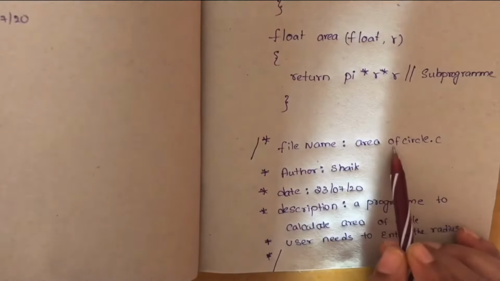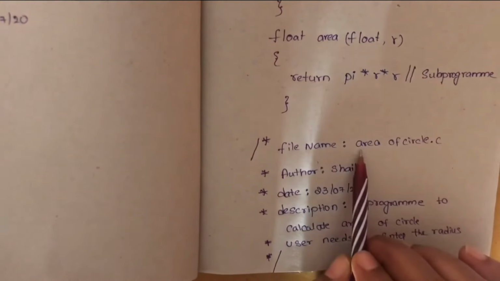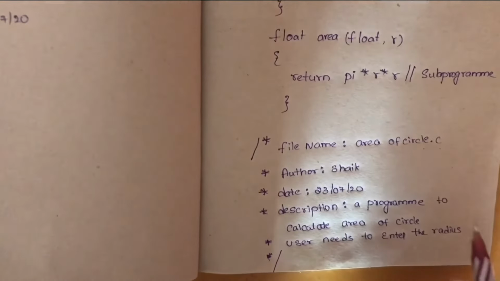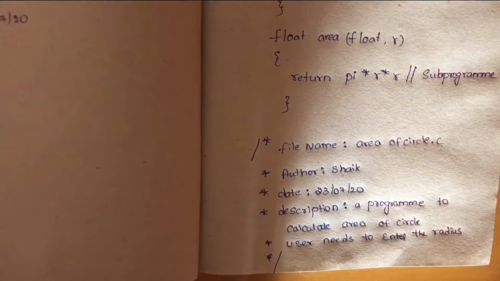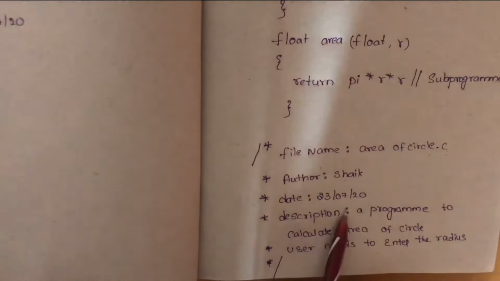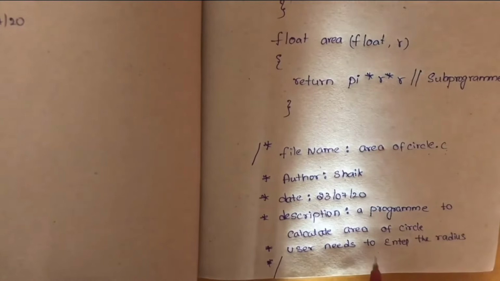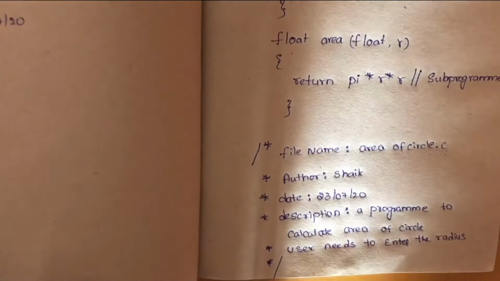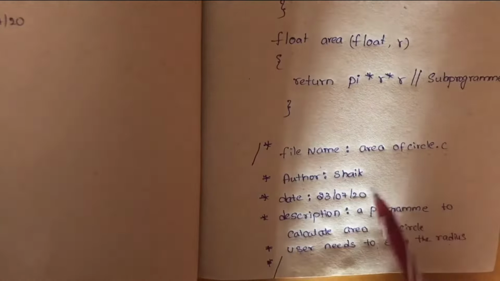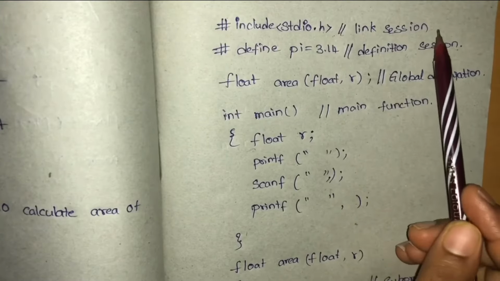First, the file name as area of circle.c. We have to save this program as area of circle.c. Okay, this is a C program, that's why we are declaring it as .c. Author Sheikh, who is writing this program. Time of coding, on which date you wrote this program, and description, a program to calculate area of circle. And you can add many things you want to, okay? Like a user needs to enter the radius. Here this is a multi-line comment section, and this is a single comment line, okay?